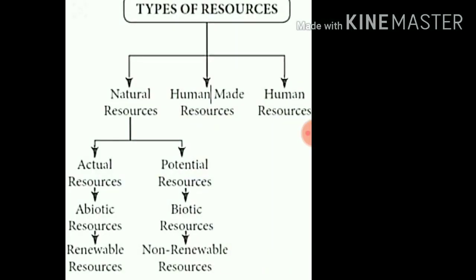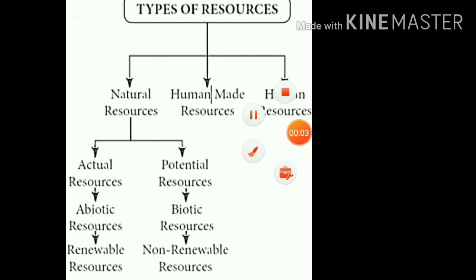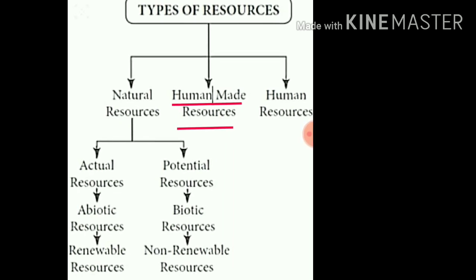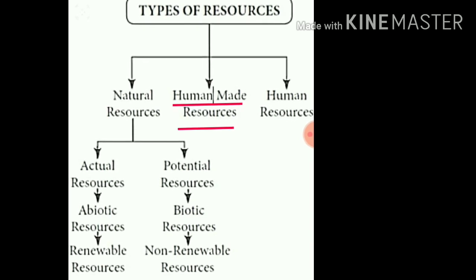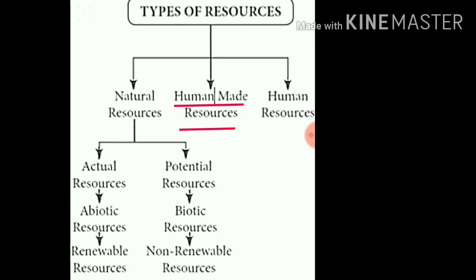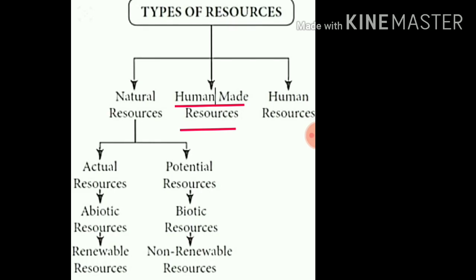Now next we will start with another type of resource, that is human made resources. Natural substances, as we have seen previously, like air and water, are natural substances, but when they are used by human beings for generating hydroelectricity or wind power energy, they become human made resources.